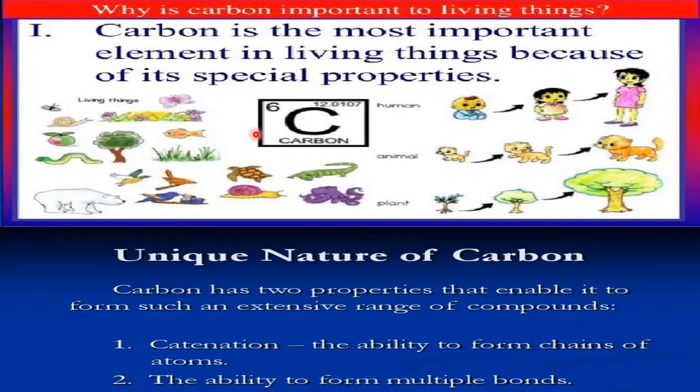Carbon is a must. In our yesterday's discussion, we studied why we have to make a separate branch for carbon chemistry. It is because of its ability to combine with itself and its ability to combine with other atoms. So for this purpose, a separate branch is created, carbon compounds are made in the laboratory, and today we are enjoying millions of carbon compounds in our day-to-day life in different forms. That's why we say carbon is a unique atom or unique element.